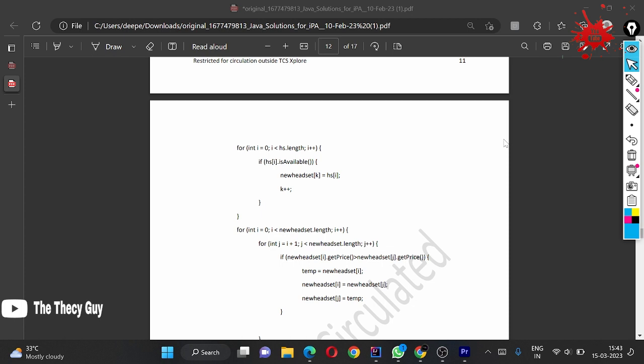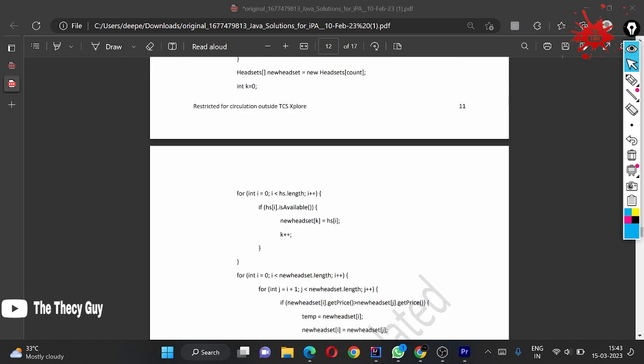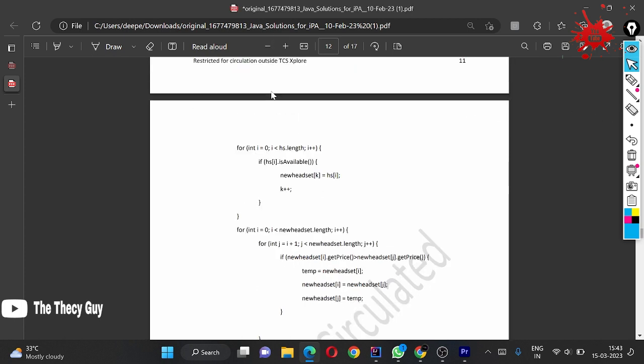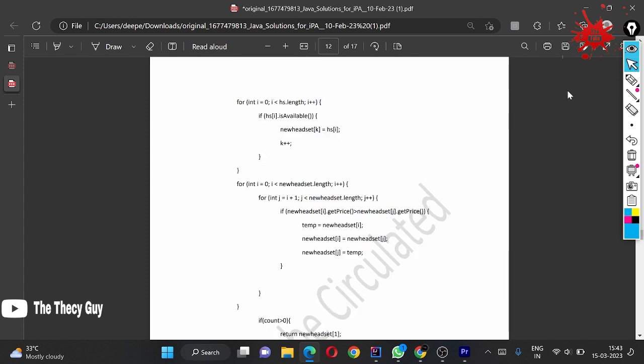And right now what they have done, also look, they have made k equal to 0 here. Okay, so k is initialized with 0. Now the real solution comes, which is hs.length. hs is the old array which they are taking in their method as a parameter. And if the availability is true, then they are simply setting k equal to 0, then they are entering this value to the new headset which we have directly added with our refine function.